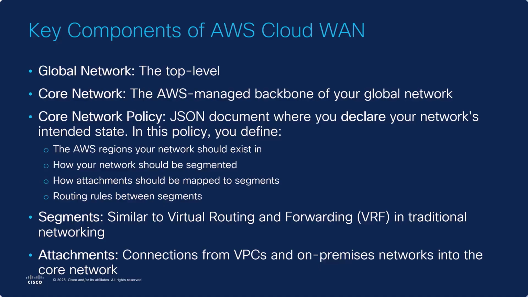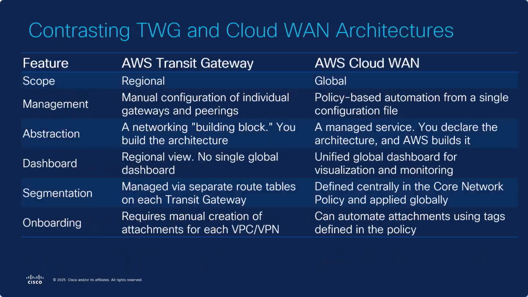This policy describes the AWS regions in your network, how your network is segmented, how attachments are mapped to segments, and how routing between segments is achieved. Segments are similar to virtual routing and forwarding in a traditional network. Attachments are connections from VPCs or on-prem networks into the core network. Here for your reference is a table contrasting AWS Transit Gateway Architecture and AWS Cloud WAN.